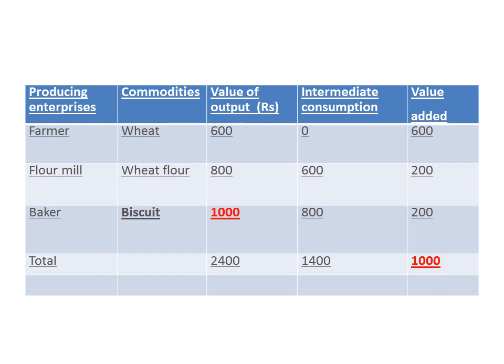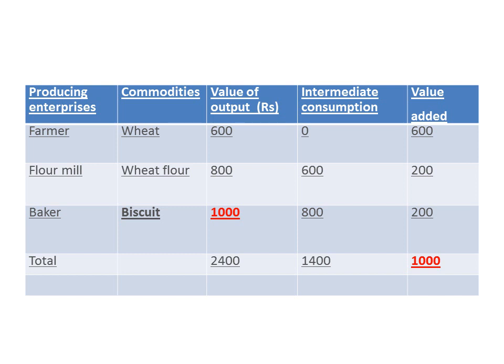So value of output is 600. In my example, I have taken cost as 0. Intermediate consumption means the cost of producing wheat. It is not compulsory to take 0, you can take 100, 200 like this, but I have taken 0. So value added is value of output minus cost. It becomes 600. It is known as value added.